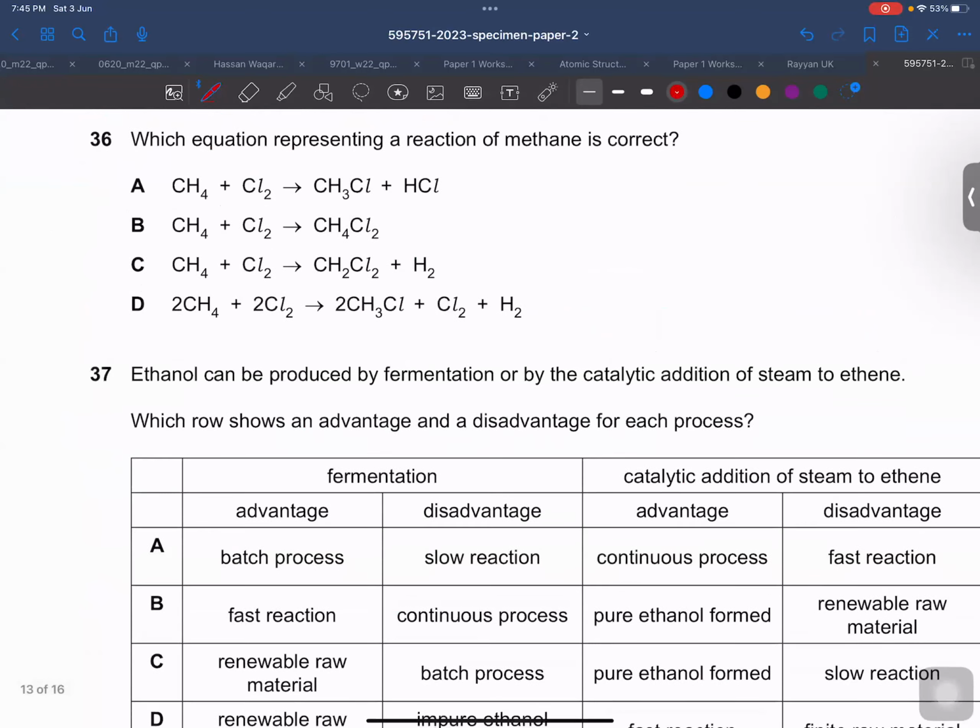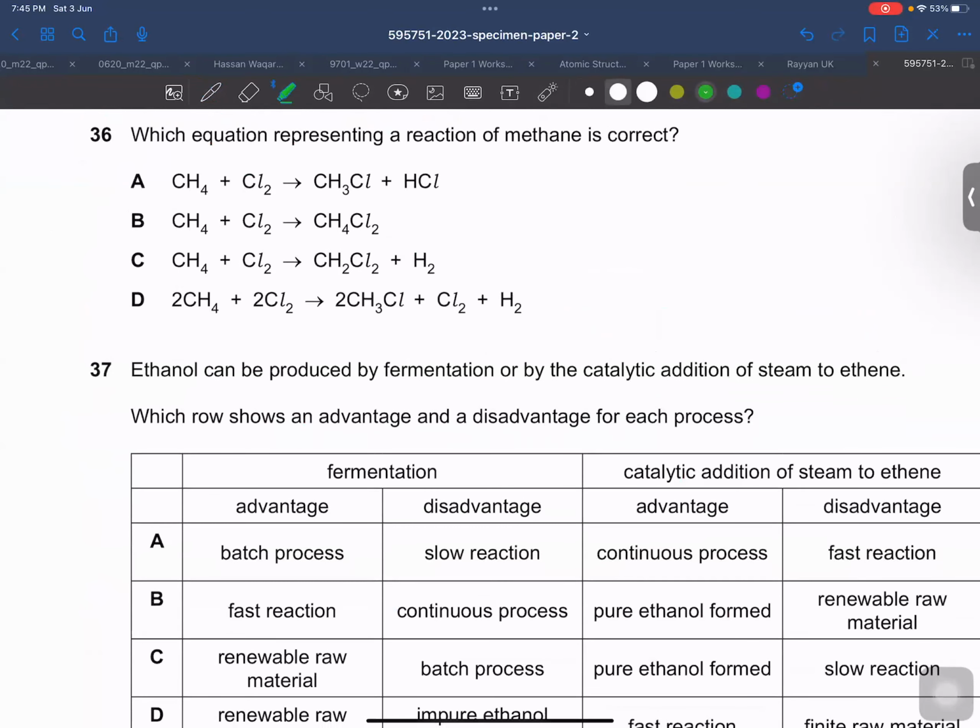Then question number 36. Which equation representing the reaction of methane is correct? Methane can react with a halogen, and it must be a substitution reaction. So one hydrogen is replaced by one chlorine and HCl is also formed. This one is completely wrong.